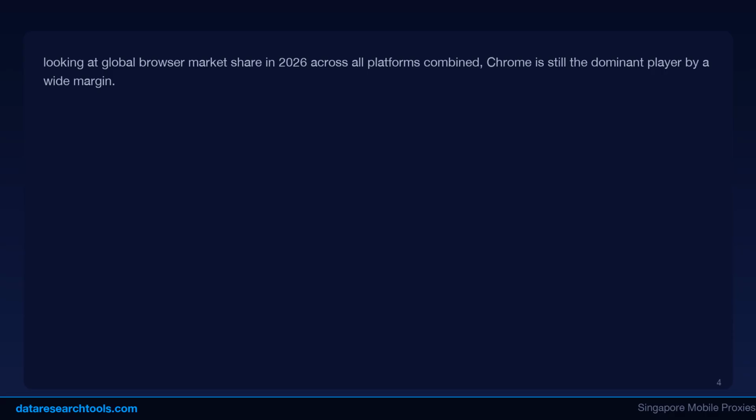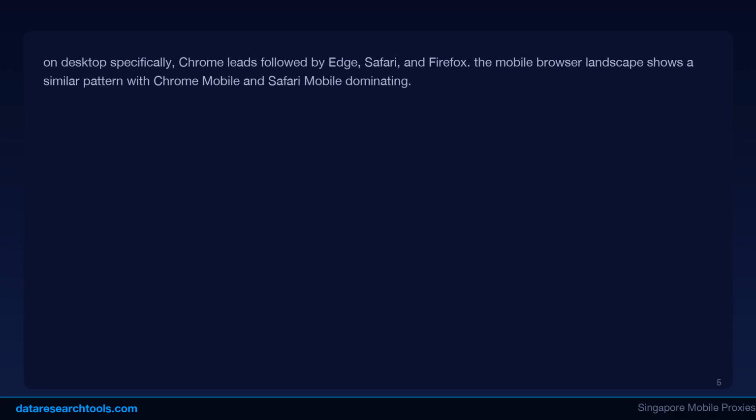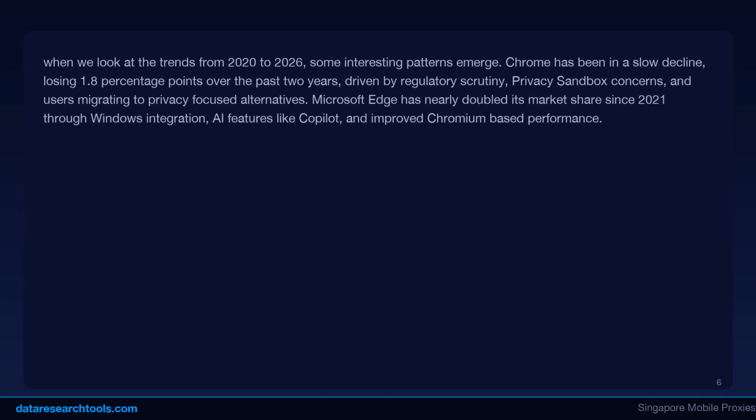For mobile browser market share, the picture looks different. Chrome leads on mobile as well with around 65%. Safari holds roughly 25% due to its default status on iPhones. Samsung Internet has about 4% from its pre-installation on Samsung devices, and other mobile browsers make up the remaining share.